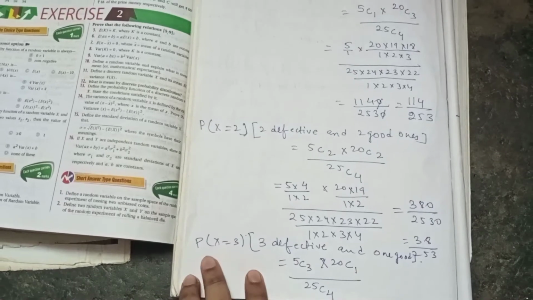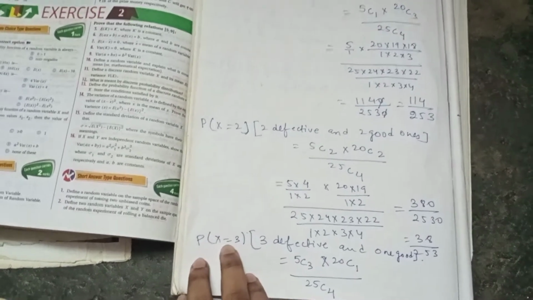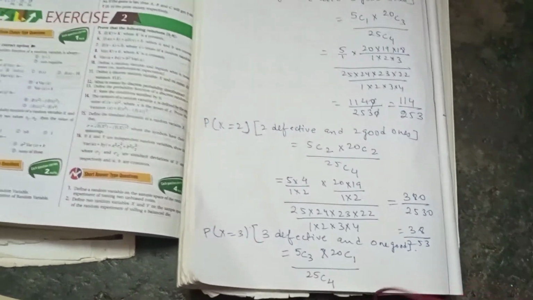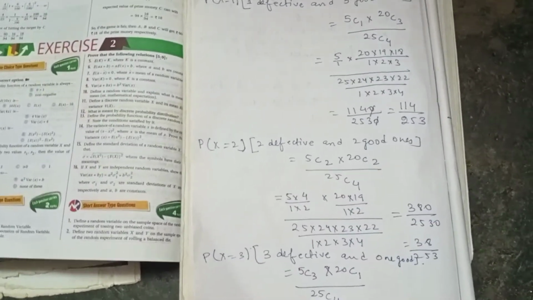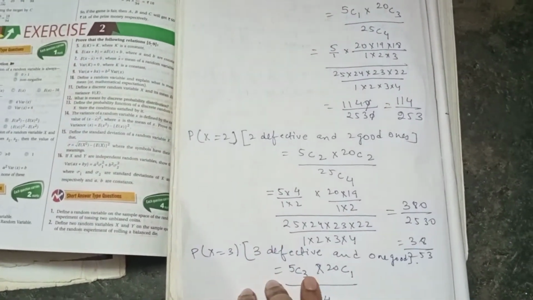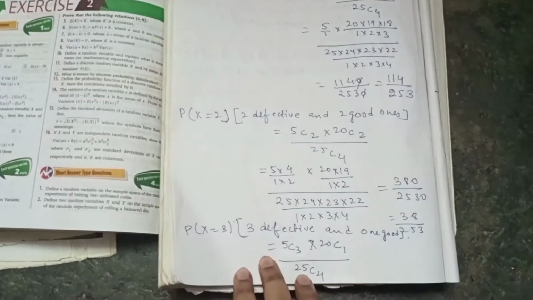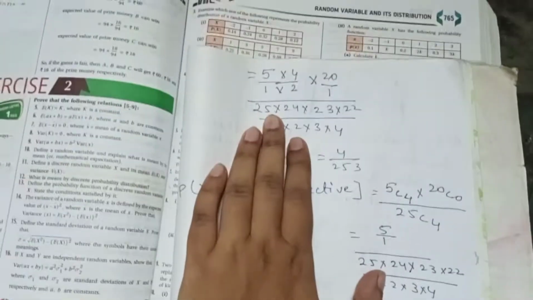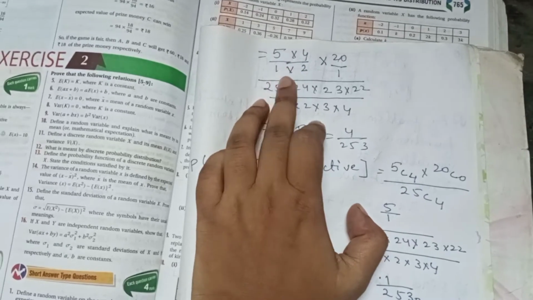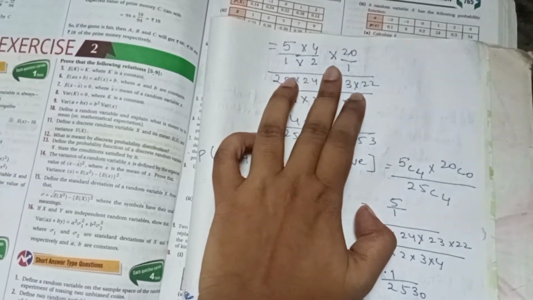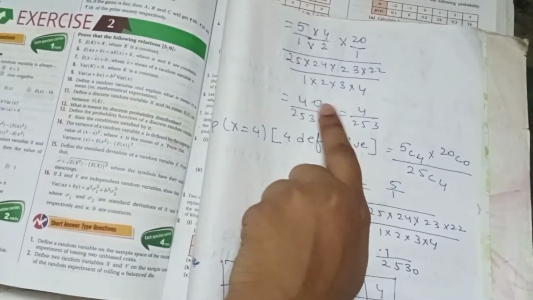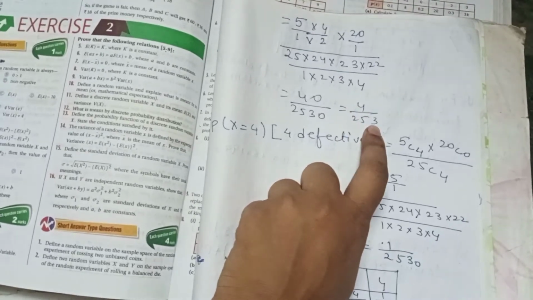Now P(X = 3) means how many defective bulbs are we taking? 3 defective bulbs. That is why I have written here 3 defective bulbs and 1 good. So 5C3 into 20C1 by 25C4. Now when I am solving this one, I am getting 5 into 4 by 1 into 2 into 20 by 1 by this. When I am solving, I am getting 4 by 253.